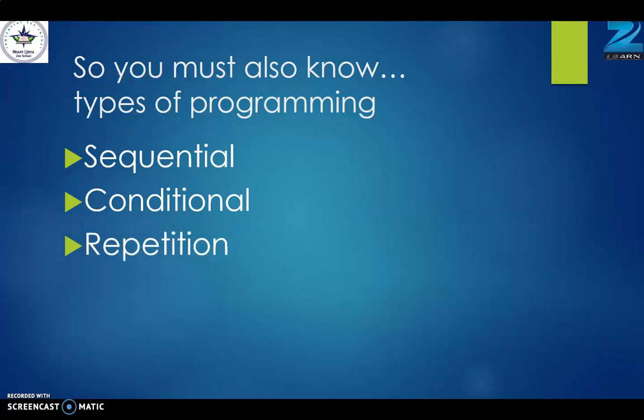Then repetition programming. In some programs, we need to repeat a part of the program. So in such programming, repetition programming will be used. That is also called a loop.